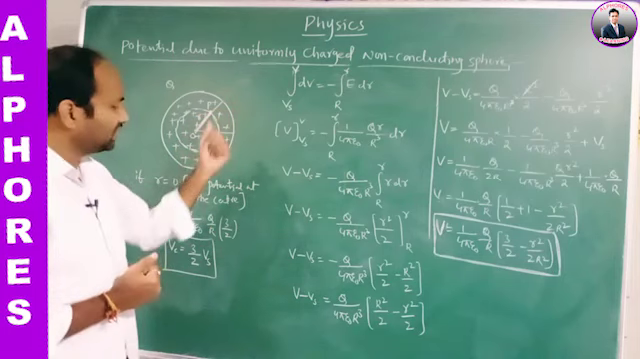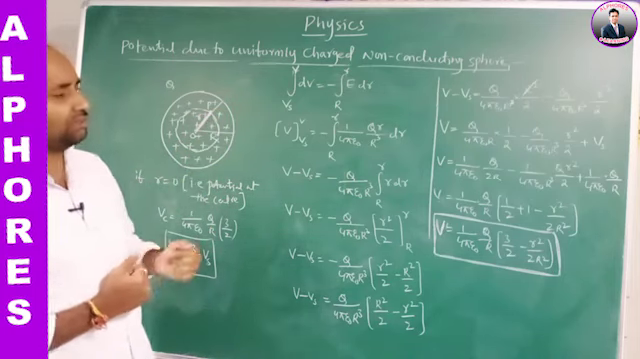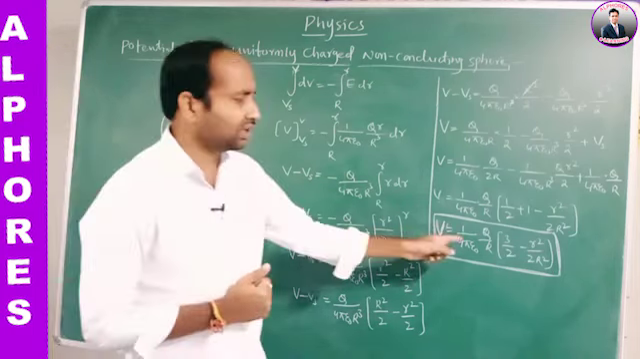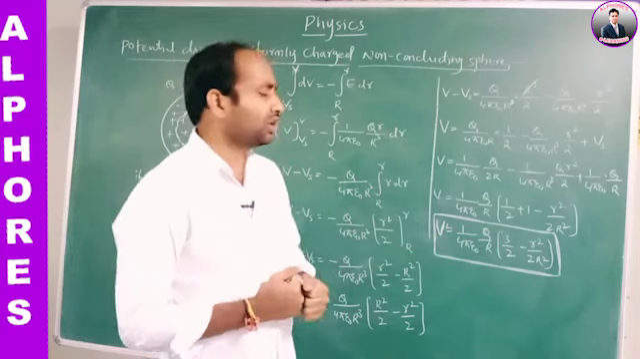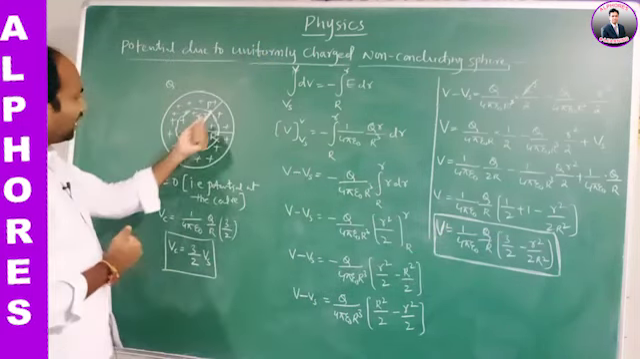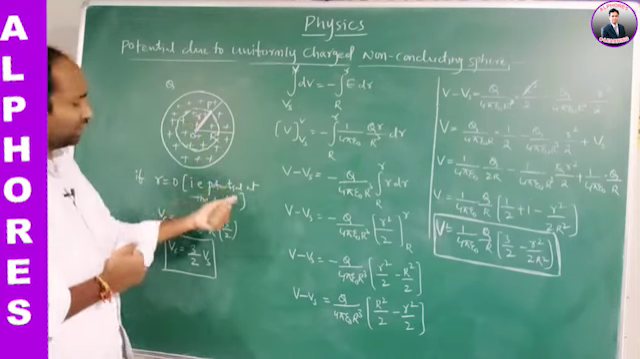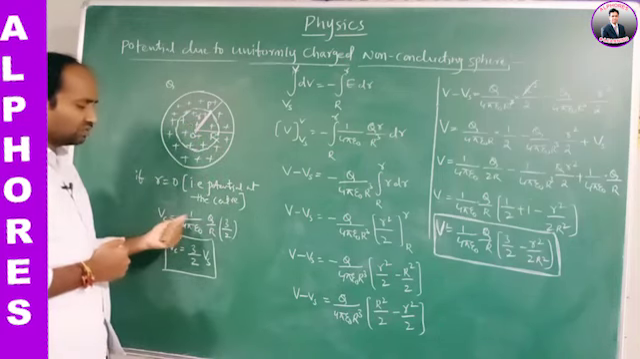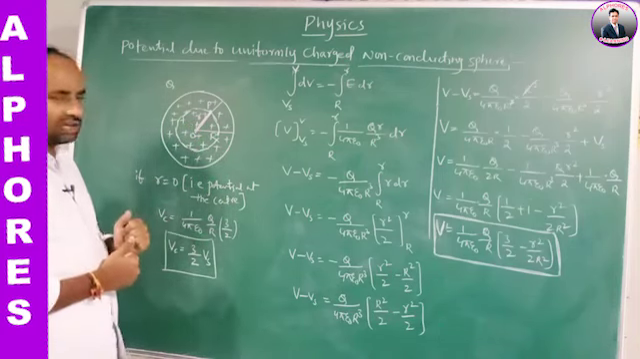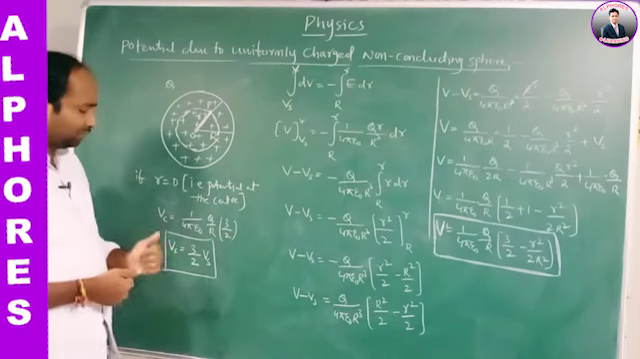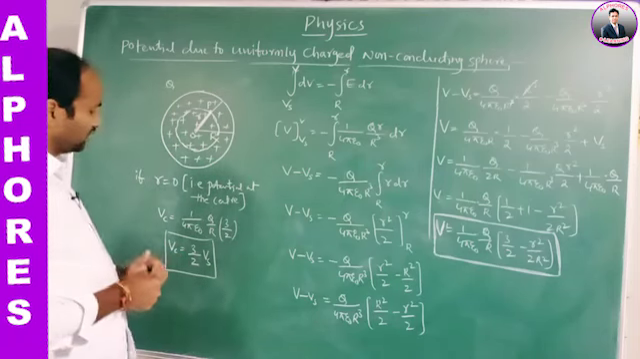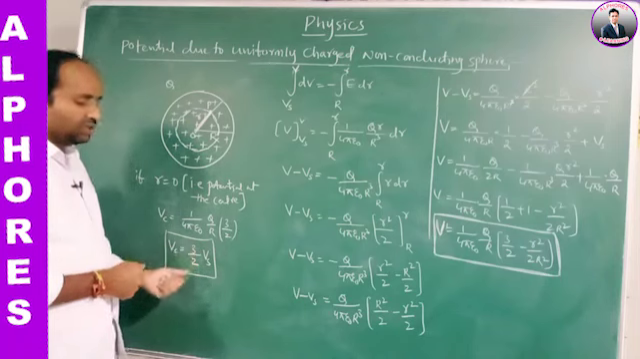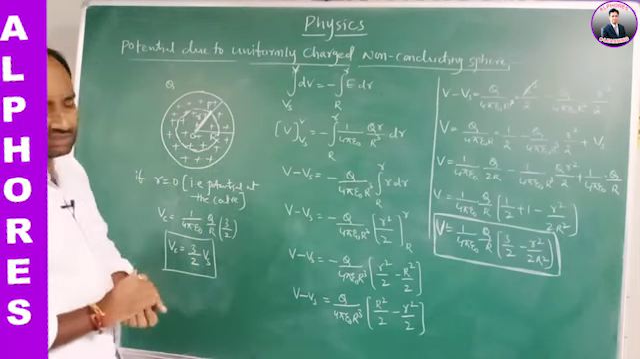At any point inside the sphere, what is the potential? 1 by 4 pi epsilon naught q by R of 3 by 2 minus small r square by 2R square. At the center, small r becomes 0, then Vc is equal to 1 by 4 pi epsilon naught q by R of 3 by 2. That is, the potential at the center of the non-conducting sphere is 3 by 2 times the potential on the surface.